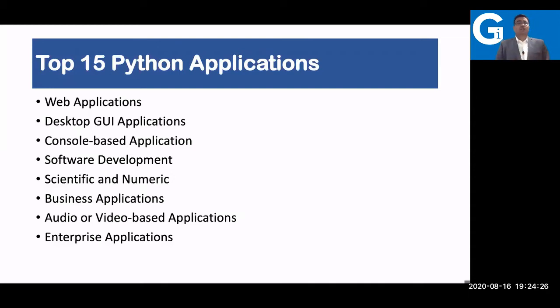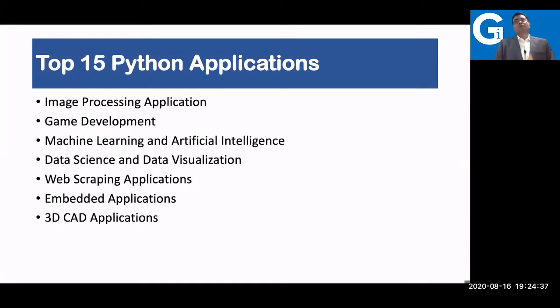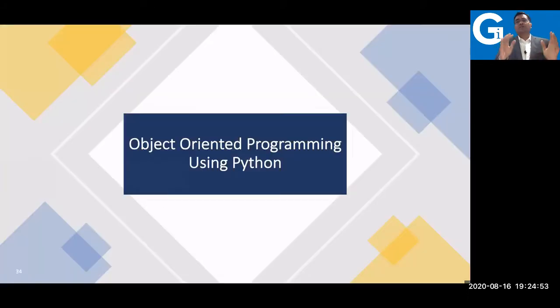You can also develop console based applications, software development applications, scientific and numeric applications, business applications, audio or video based applications, enterprise applications, image processing applications, game development, machine learning and artificial intelligence based applications, data science and data visualization based applications, web scraping applications, embedded applications and 3D CAD applications. So these kinds of applications can be developed, and I have already discussed those applications in the previous workshop.